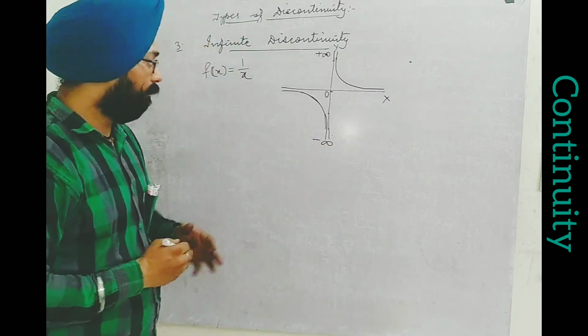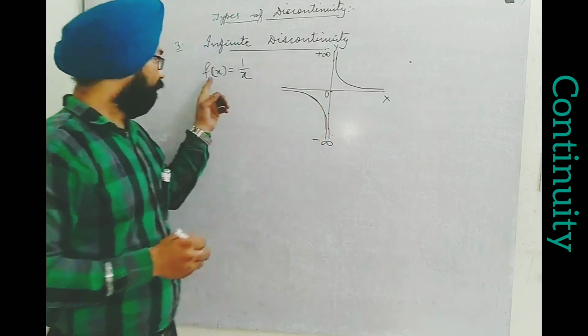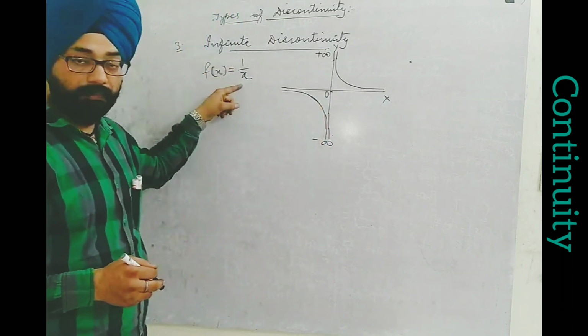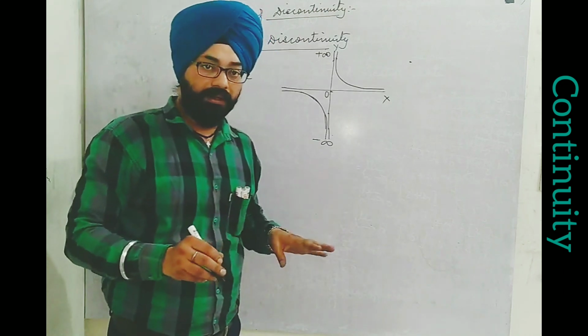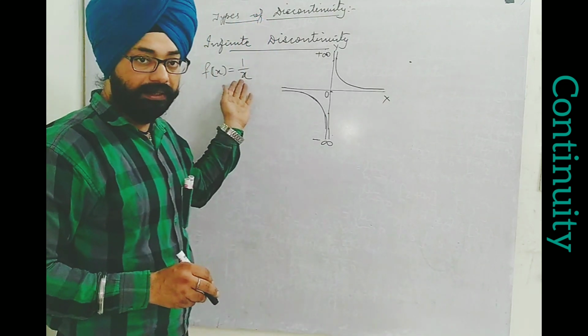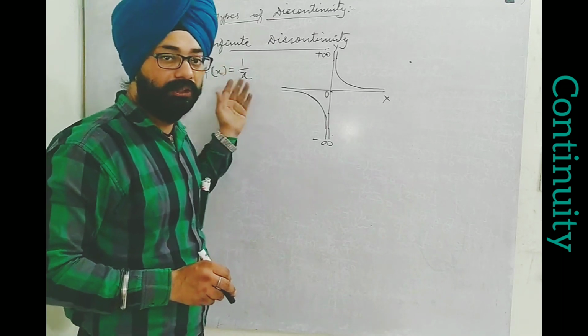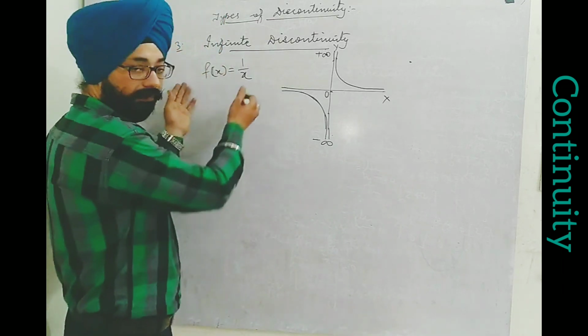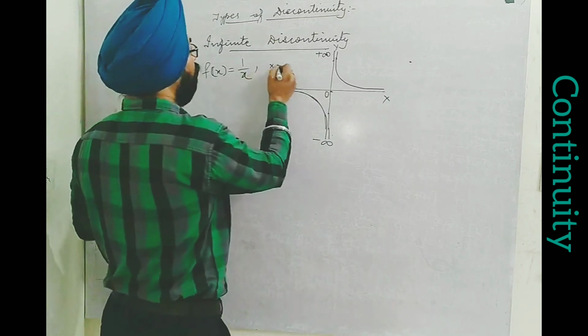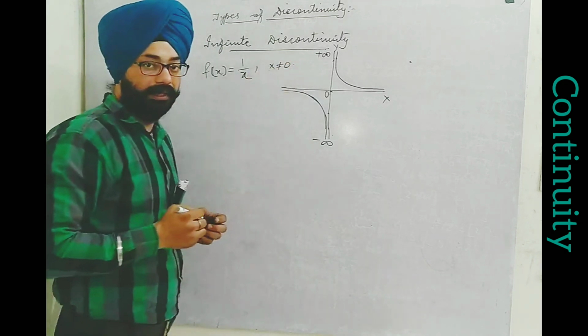What we can conclude here, by the way, for this function, as it is 1 upon x, is that there is no 0 included in the domain. We can't take it, the function itself says that at 0 it is not defined. So that's why 0 will not be part of its domain. Whenever the function is given, you will be told that x is not equal to 0.